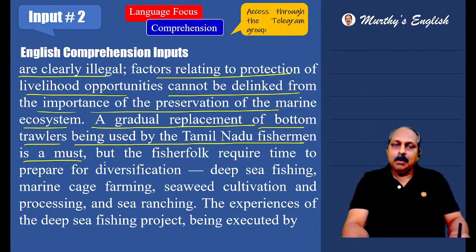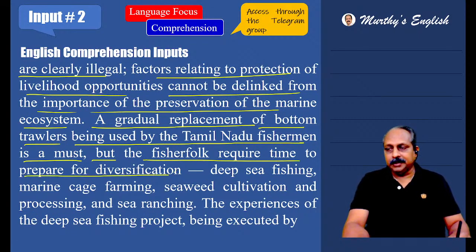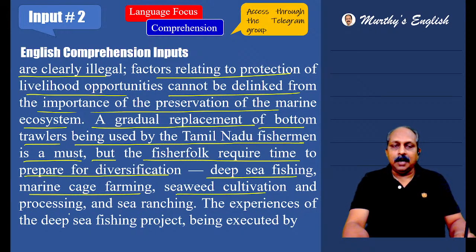But the fisher folk require time to prepare for diversification. We cannot expect them to change all of a sudden. They need some time for diversification. What is this diversification? Deep sea fishing, marine cage farming, seaweed cultivation and processing, and sea ranching. These are the alternative sources.